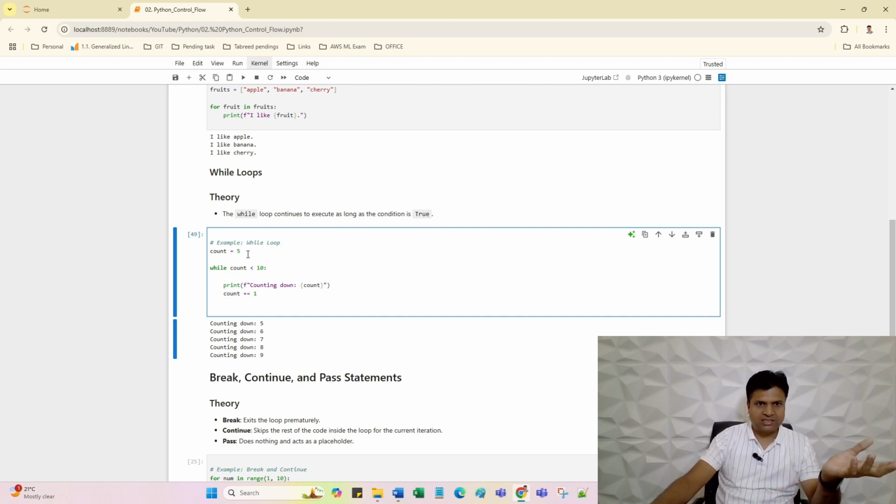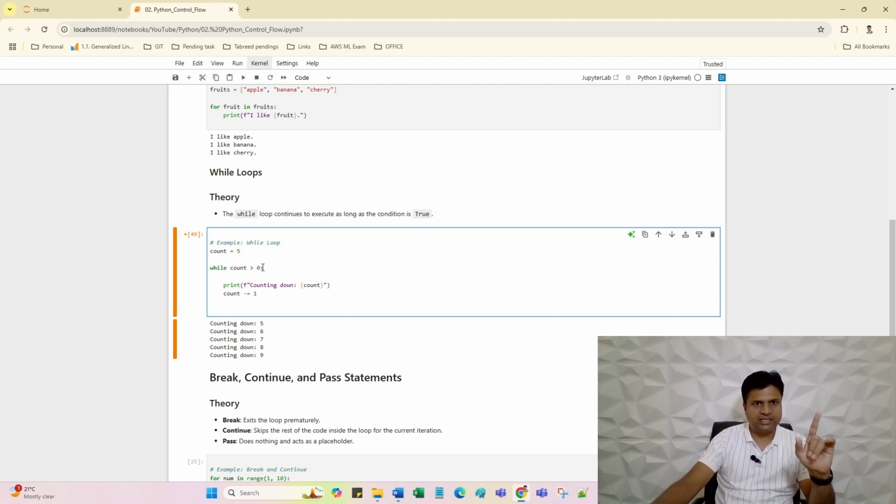Let me modify this condition. Let's suppose count is equal to 5. I showed you the plus, now I will show you minus. Initially we have the count value 5. If I make it 0, because we want to make this loop reverse, we need to change this condition also to greater than.